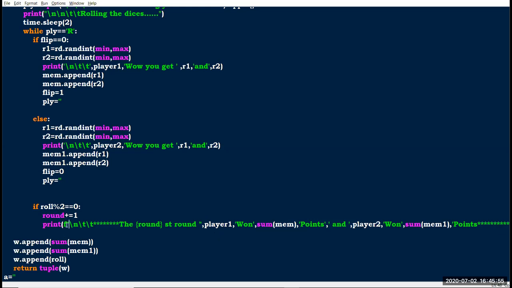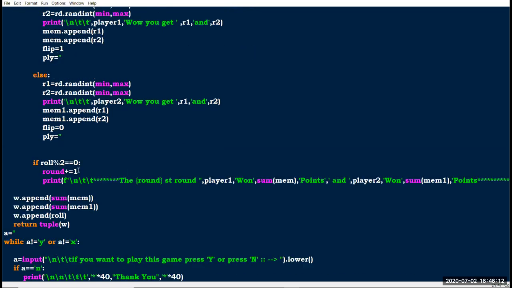I give F in front of the double quotes, use some escape sequences, and pass the round variable into the curly braces. So when 2 loops complete, it goes here and round gets 1.